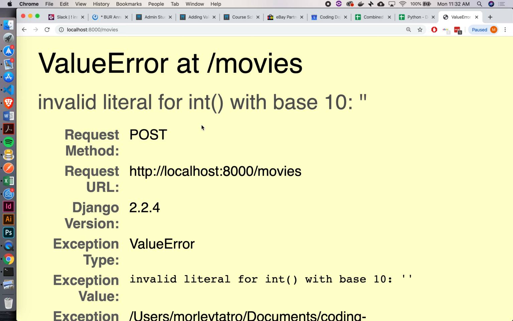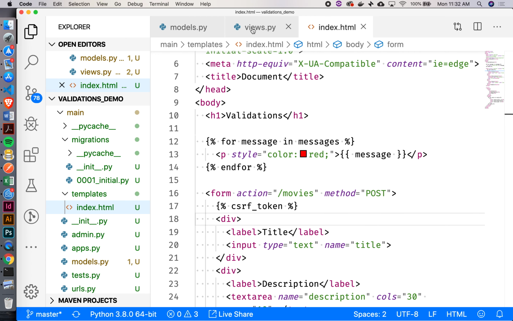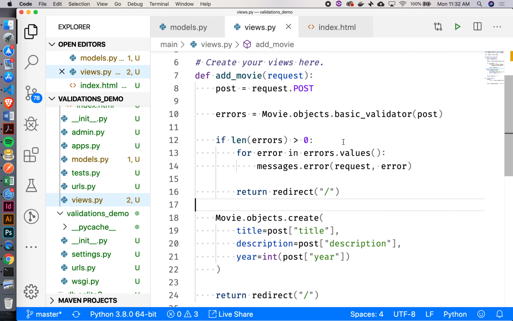Yeah, so the problem that we ran into here is we were trying to convert an empty string into an integer, and Django's growling at us, right? So what can we do here? That was the thing that I was looking for, and I knew we were going to hit that. So what we can do is something called try except.